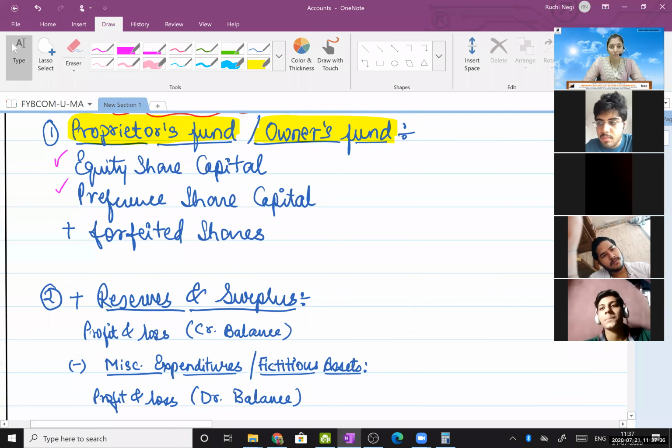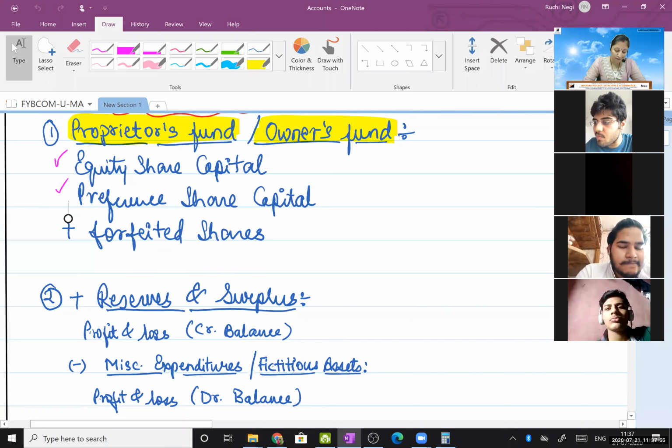Give the numbering the way I have given. There's a reason behind it. Next lecture, when we start with sums, I will tell you why I gave you 1, 2, 3.